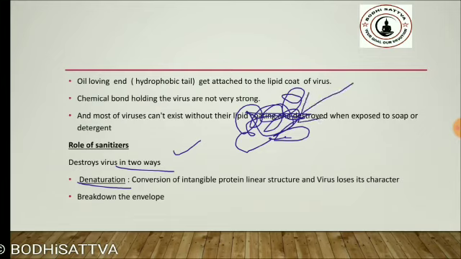It denatures this folded protein. It converts it into a linear shape, and when it gets converted into a linear shape, it loses its characteristics, and due to the loss of characteristics the virus eventually gets destroyed. And second, sanitizers also break down the envelope of the virus, exposing the protein as well as the genetic material, and finally they get destroyed.